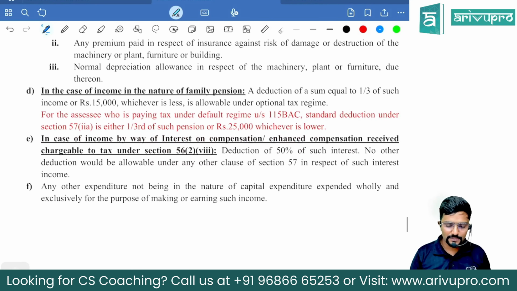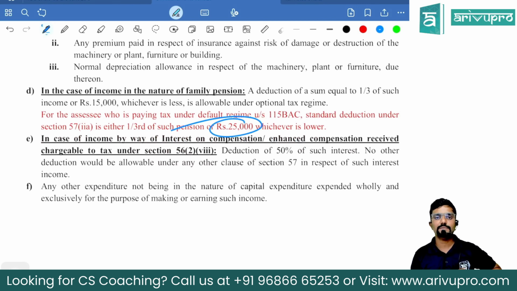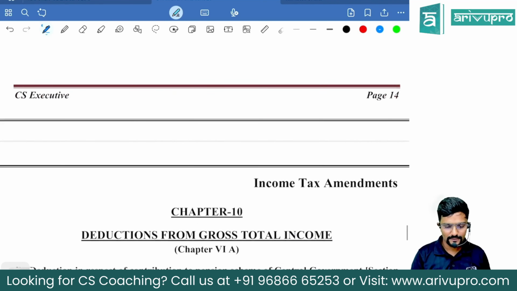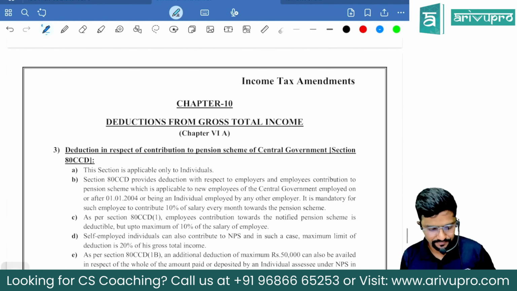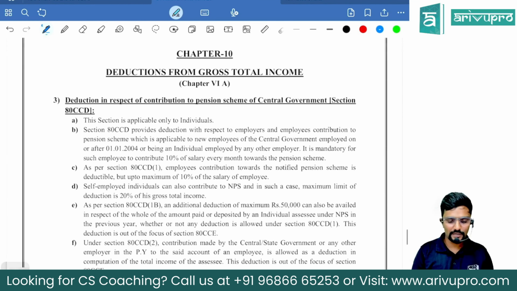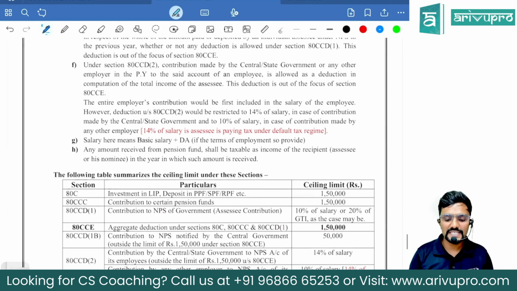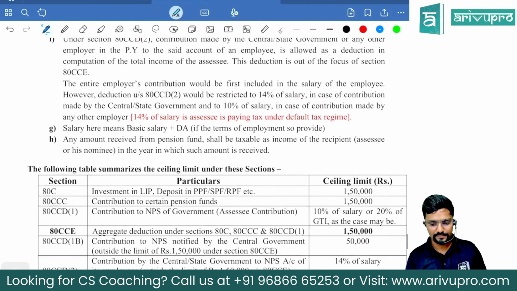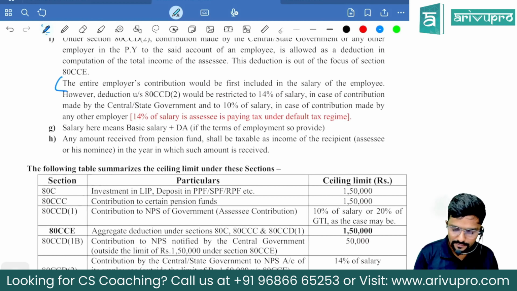Okay. With respect to family pension, I have already told you, for the assessee who is following the default regime, it is 1/3 of the pension or 25,000, whichever is lower, guys. Okay. Coming to the deduction chapter, third point there, 80CCD. This point I will read.